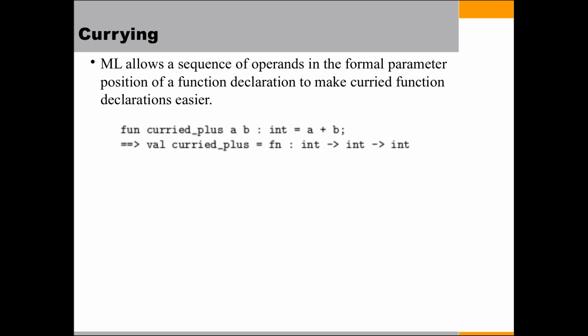This form is simply shorthand for the declaration in the previous example. So it does not declare a function of 2 arguments here.